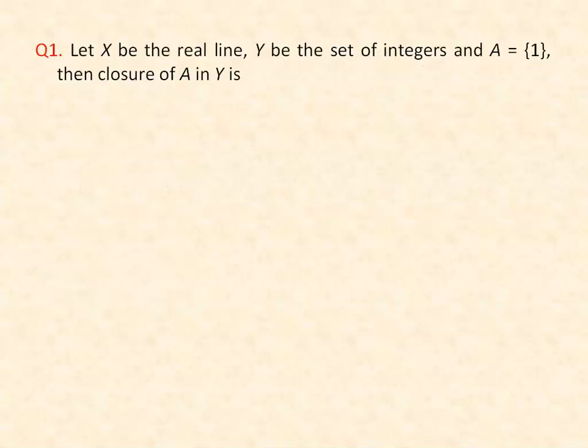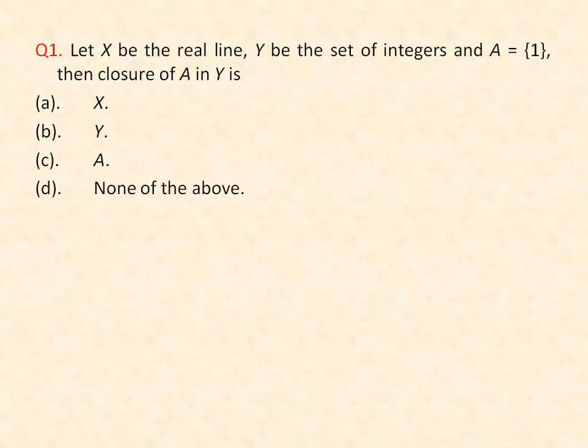The first question is, let X be the real line, Y be the set of integers, and A be a singleton set containing 1. Then closure of A in Y is: the first option is whole space X, second option is the subspace Y, third option is the set A, and fourth option is none of the above.